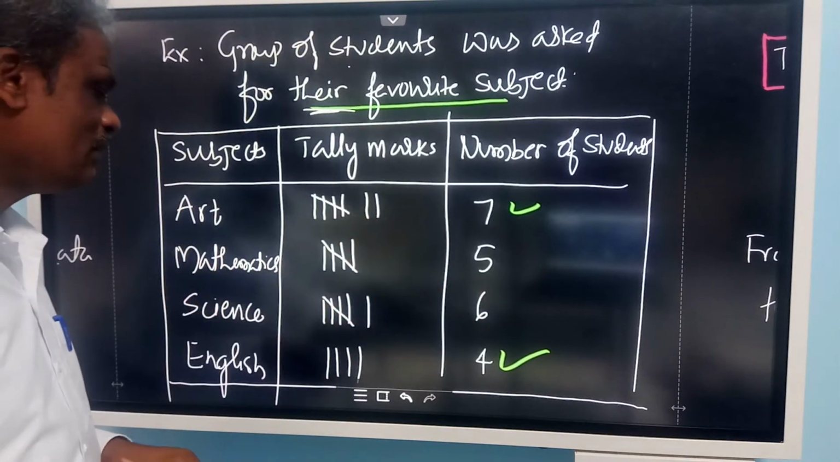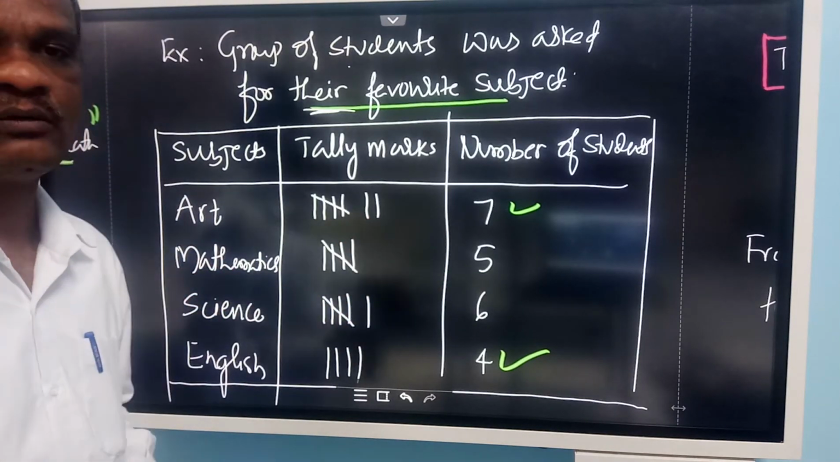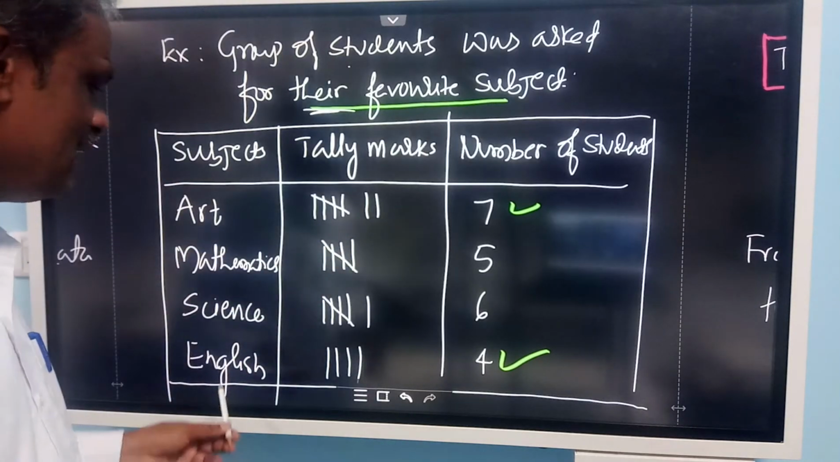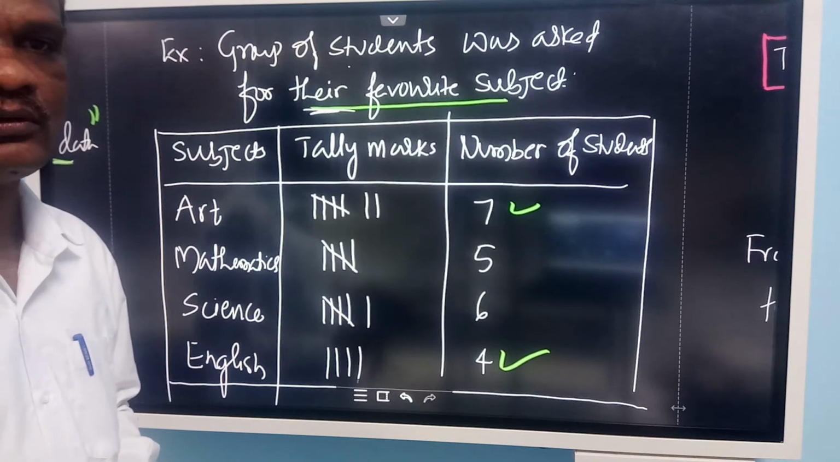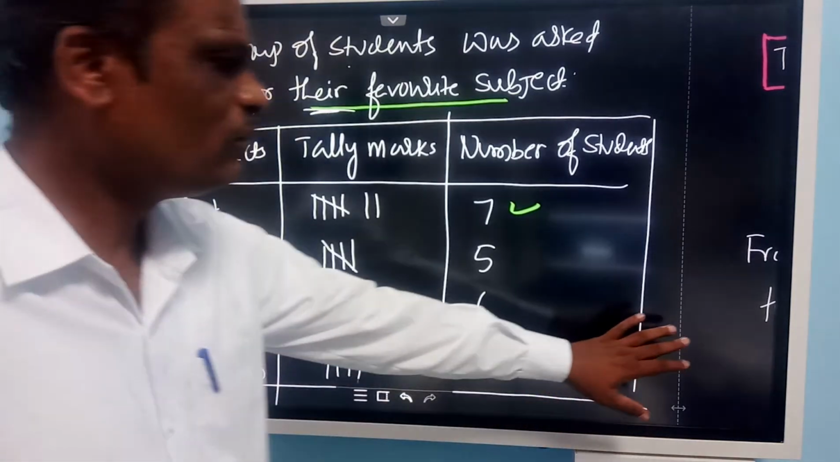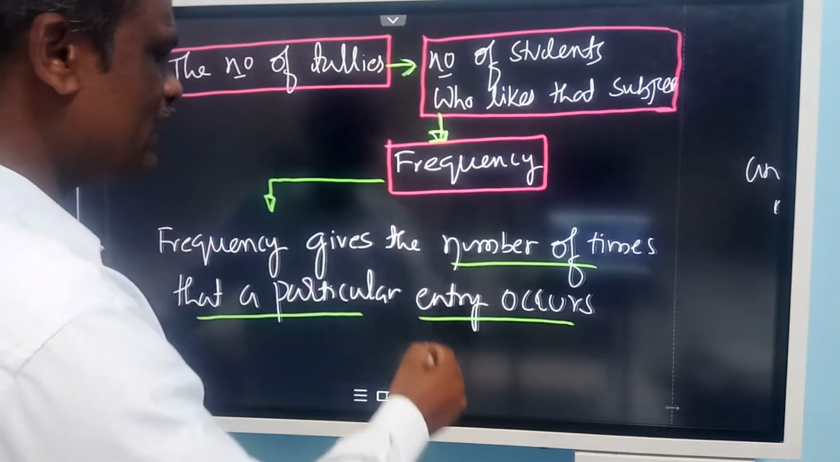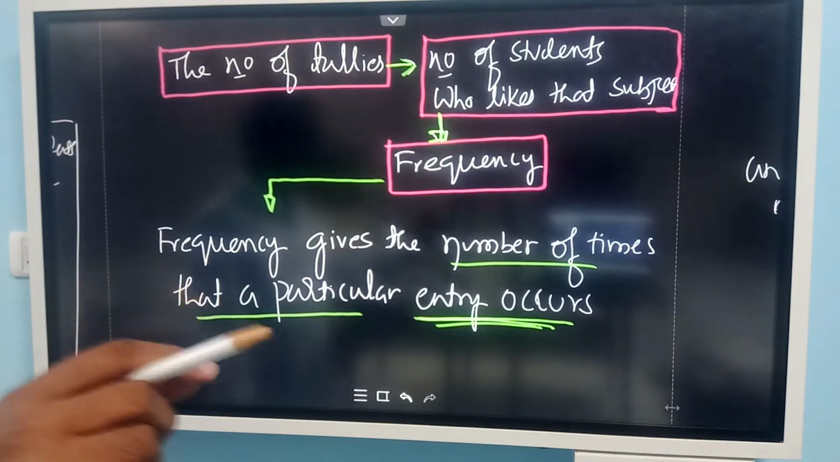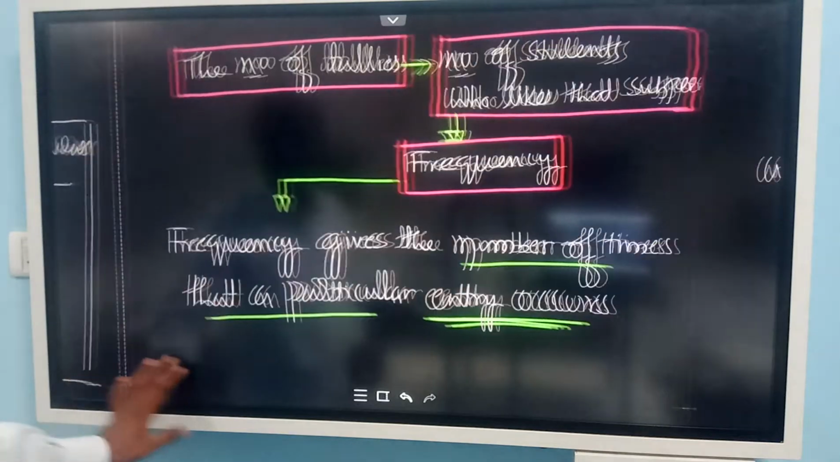At the same time, mathematics comes 5 times in the group. 5 students will tell mathematics. English, only 4 students will tell. So how many times that entry occurs, that is called frequency. English appears 4 times, therefore that is its frequency.